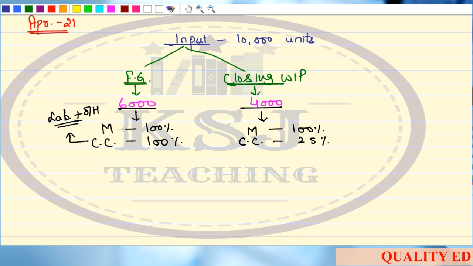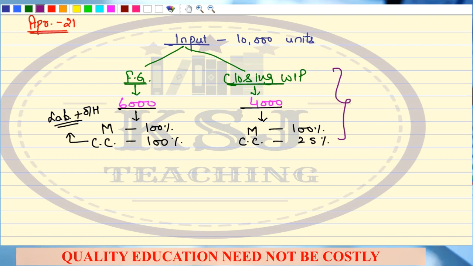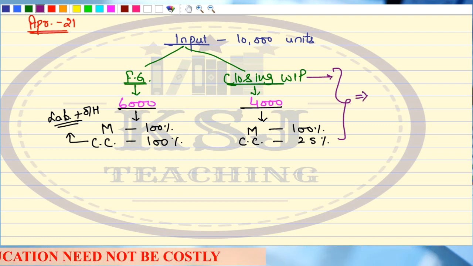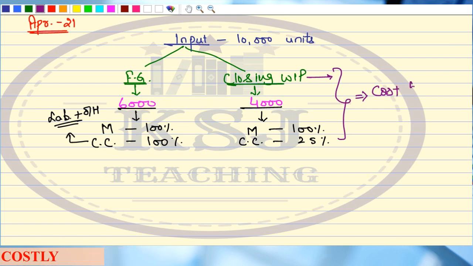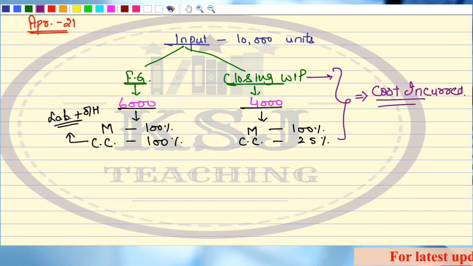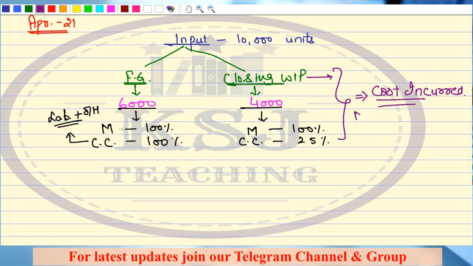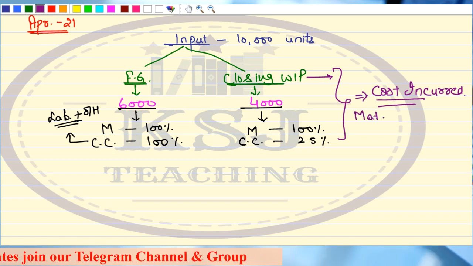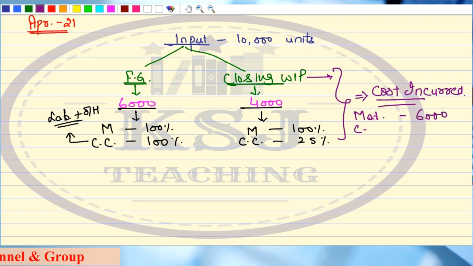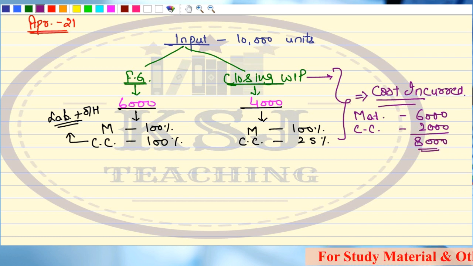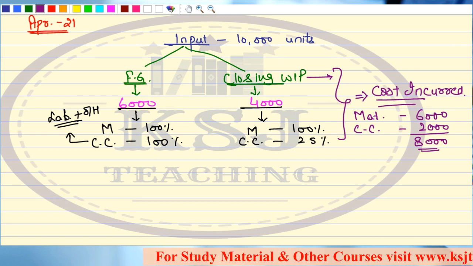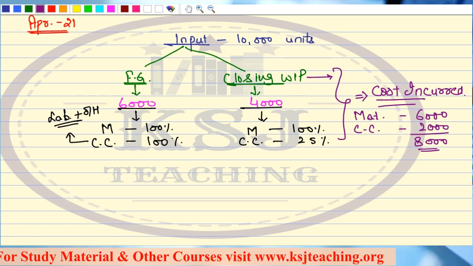Right? Now, on this closing WIP, I will say cost incurred. Total cost incurred. I'll talk about material and that total. When I'll be talking about cost incurred, I say material cost 6,000 and conversion cost 2,000, right? Total 8,000 rupees have been incurred on this closing WIP. Any doubts up till this point? Right?